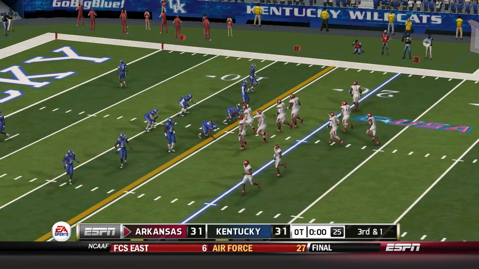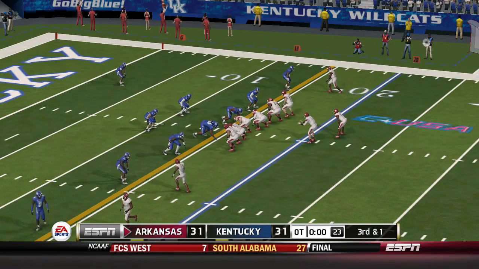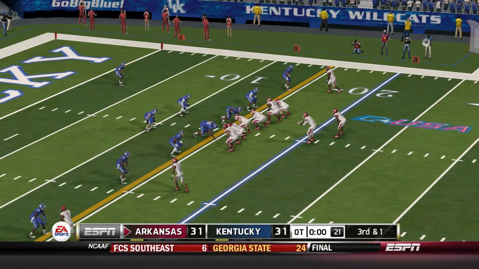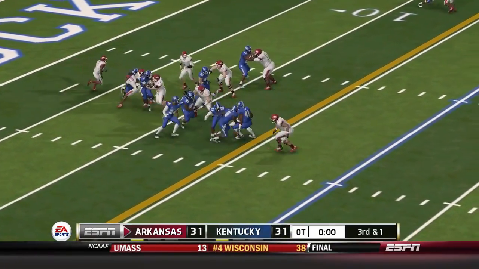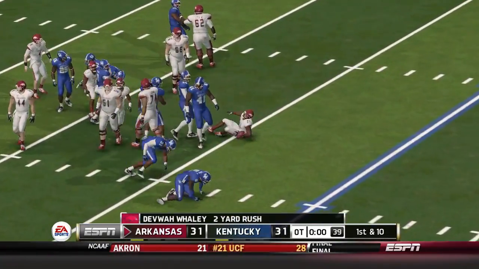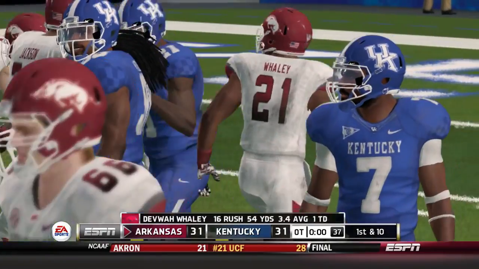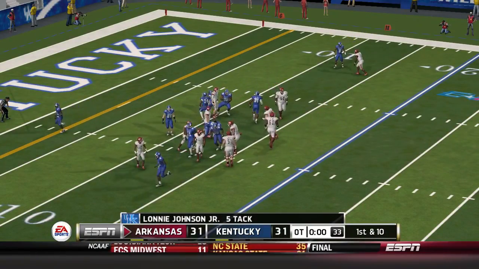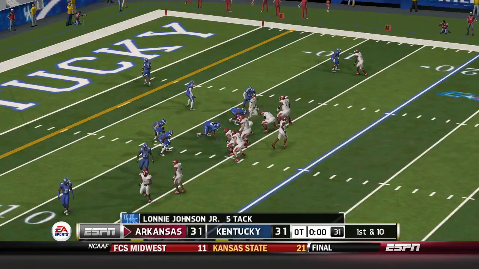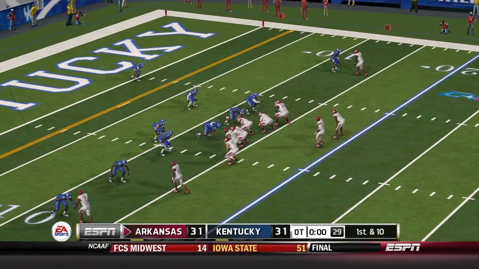Mike 56, Mike 56. Makes it out to maybe the 13-yard line. That's good for a gain of 3 yards. That makes it first and 10. Roger. Mike 56, Mike 56.